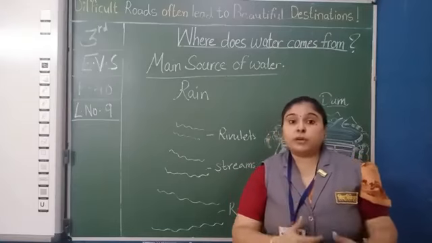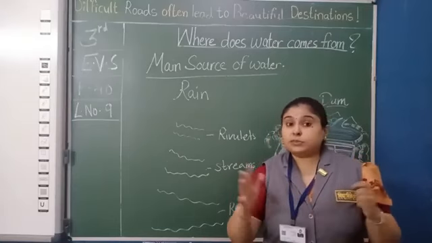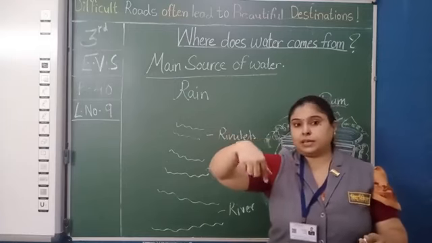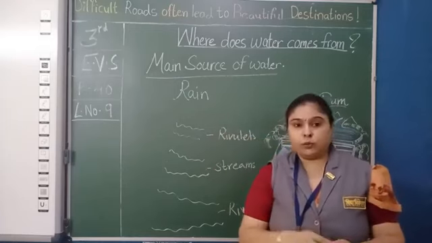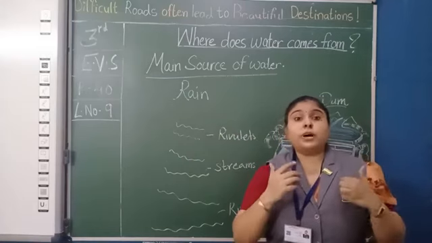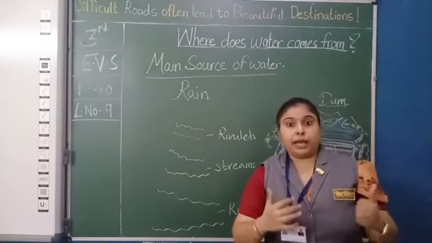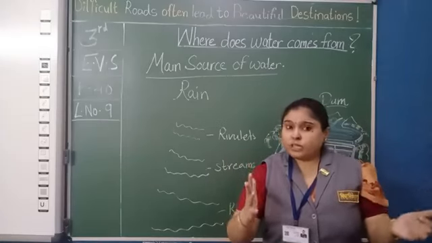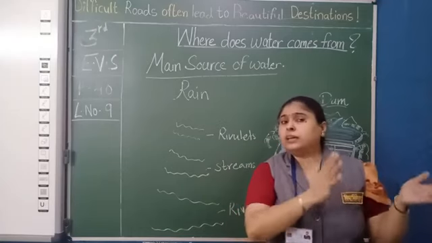Lakes are surrounded by land. Lakes are much deeper than ponds and have a larger surface area, whereas ponds are smaller than lakes.